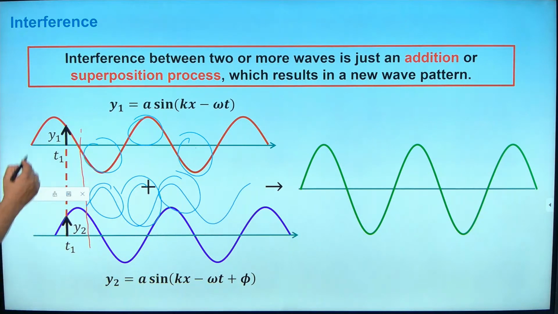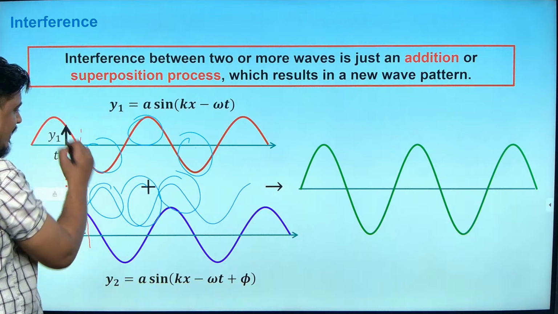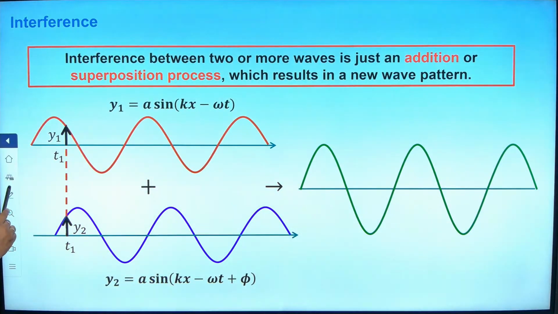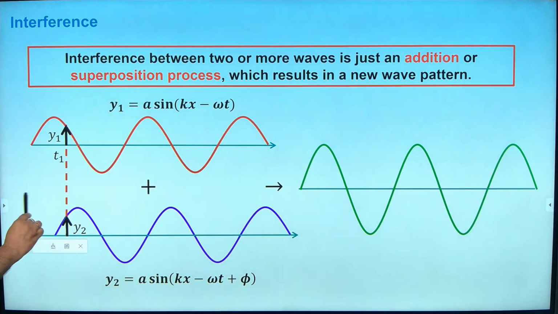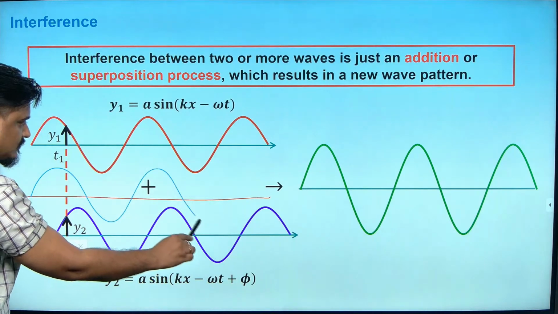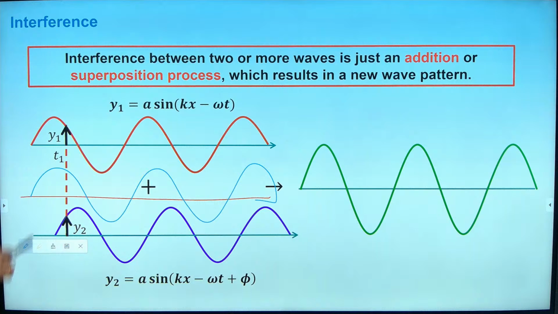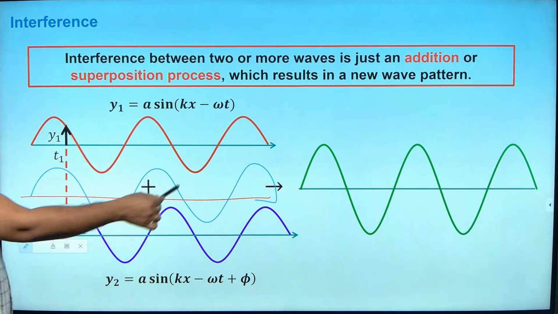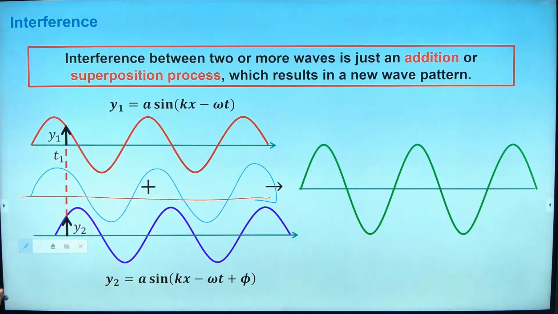If I would have drawn one wave like this, and another wave also having the same point of origin, what would have happened? Here a plus a will become 2a, here minus a minus a becomes minus 2a, again plus 2a, again minus 2a.